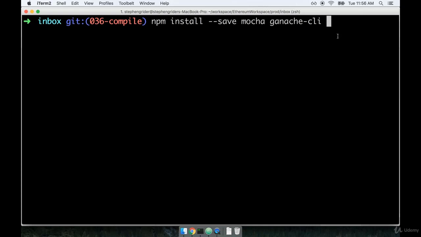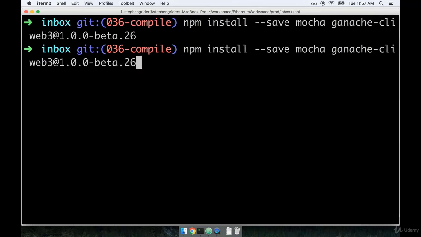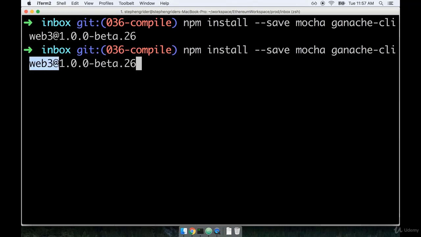Now I've got a lot of stuff to say about Web3. And some of it is good and some of it is bad. One of the bad things I have to say about Web3 is that it's going through a major version change and a major rewrite of the library itself right now. So we're going to install a very specific version of Web3 to make sure that you and I are going to be writing the same exact code. So we're going to write Web3 at 1.0.0-beta.26. And I'll zoom in just a little bit to make sure that's really nice and large. So make sure you have Web3 at 1.0.0-beta.26. All right, and we'll run that.